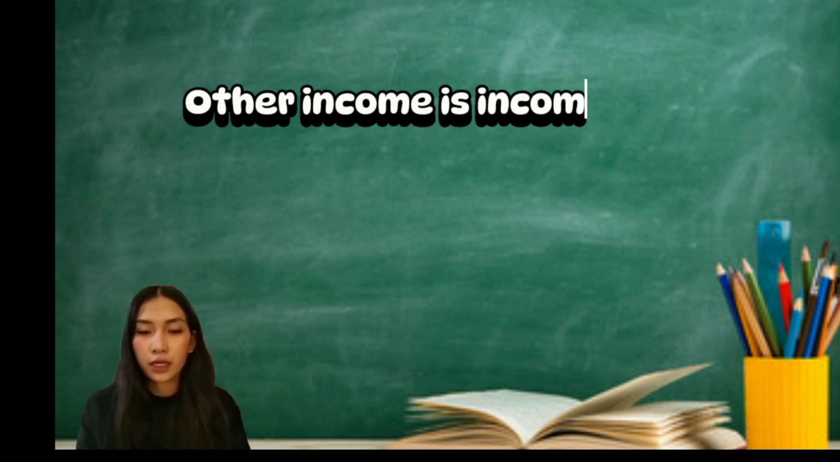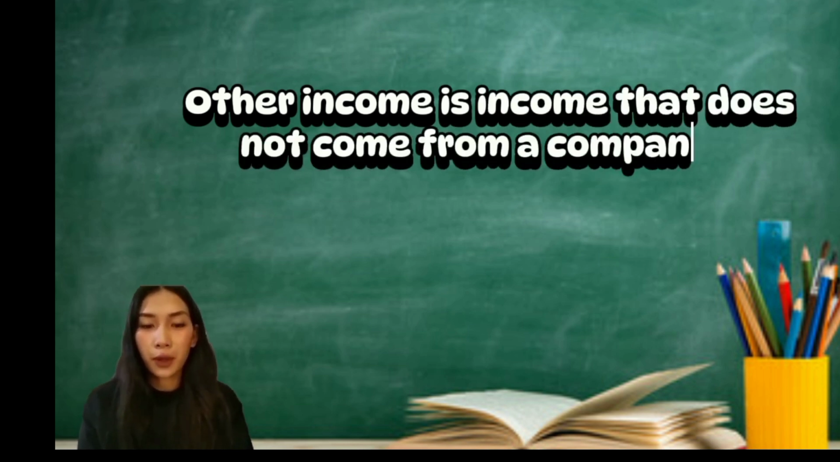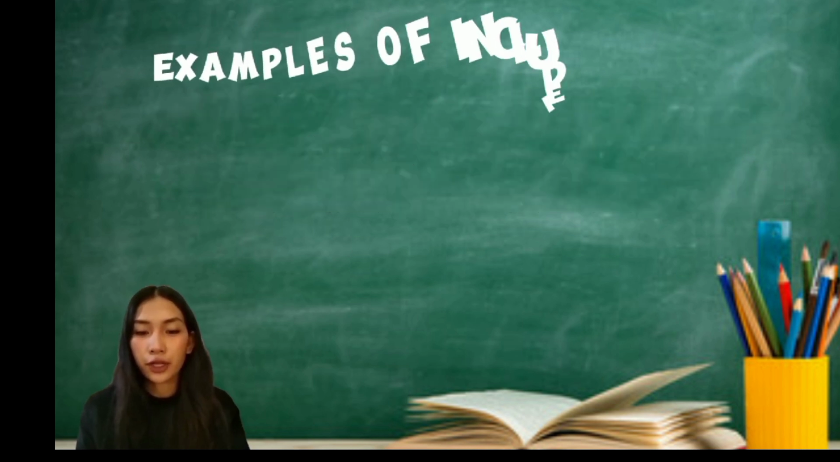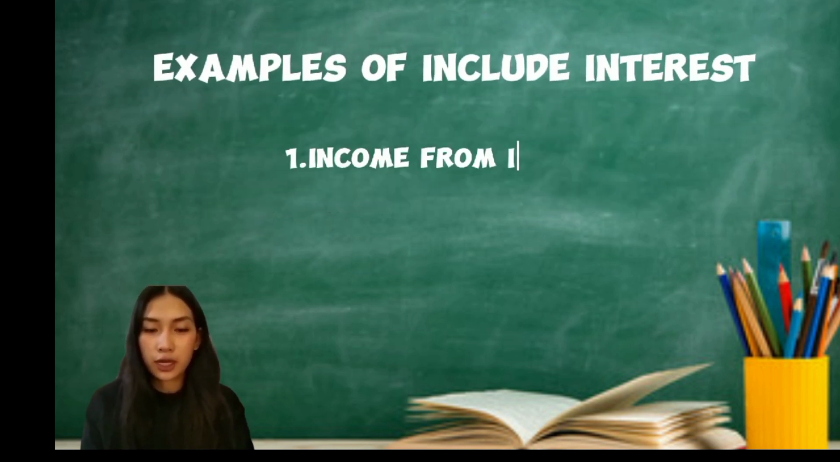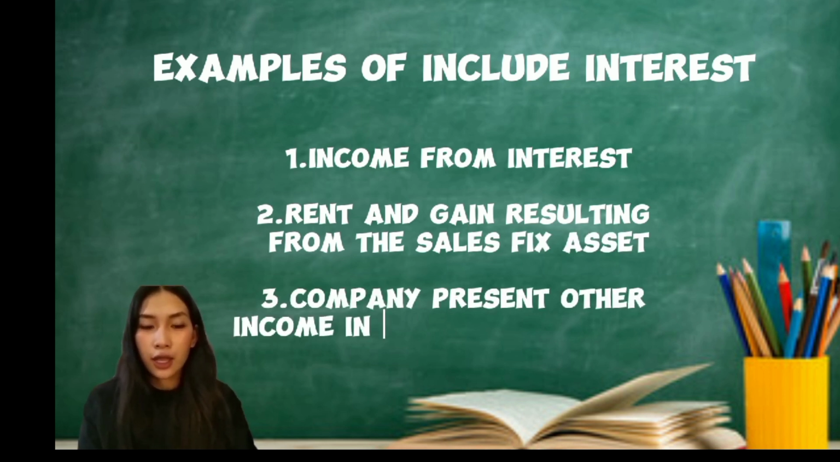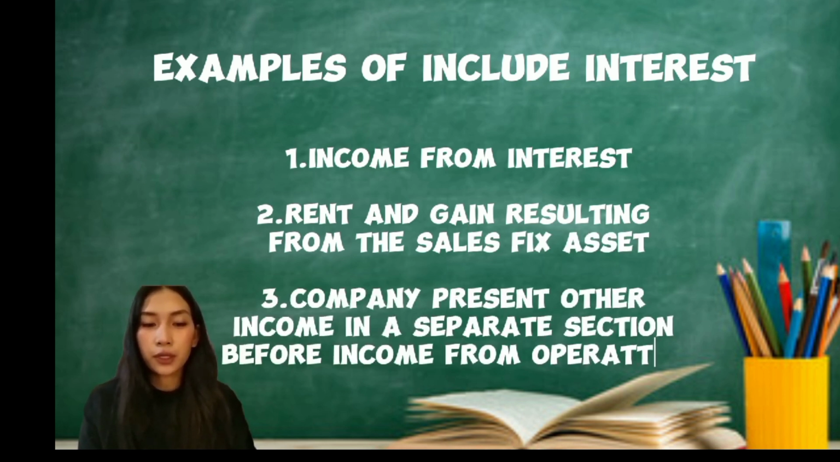Other income. Other income is income that does not come from a company's main business, such as interest. Examples of other income include income from interest, rent, and gains resulting from the sale of fixed assets. Companies present other income in a separate section before income from operations.